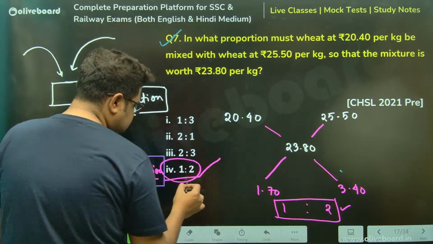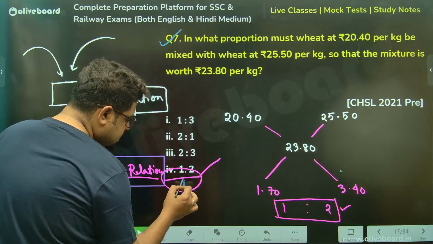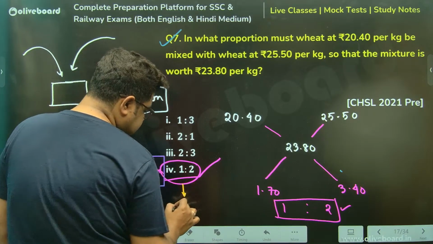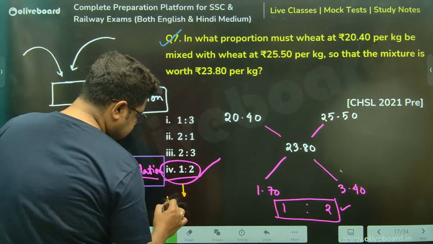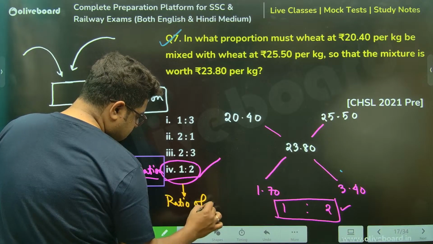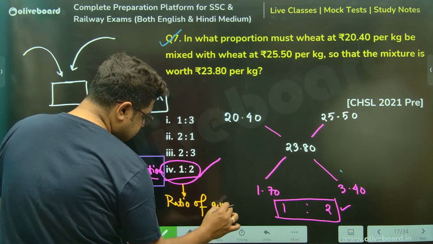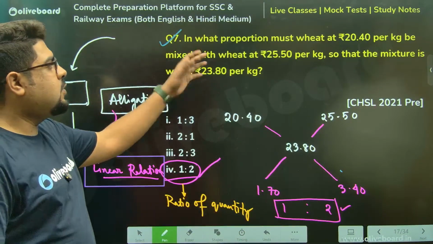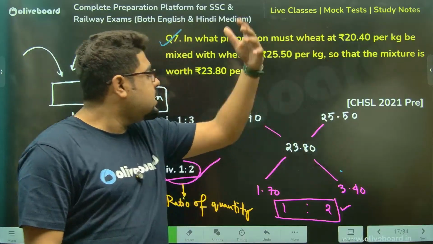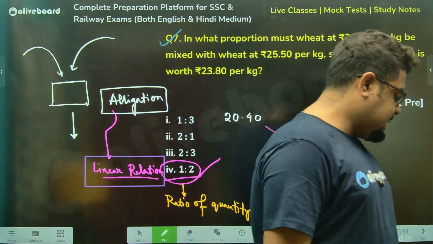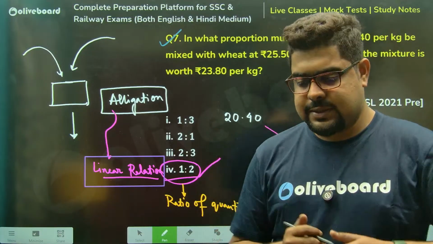This is the ratio of quantity, can I say? How much wheat with how much different quality wheat? Okay, this is ratio of quantity, sir.